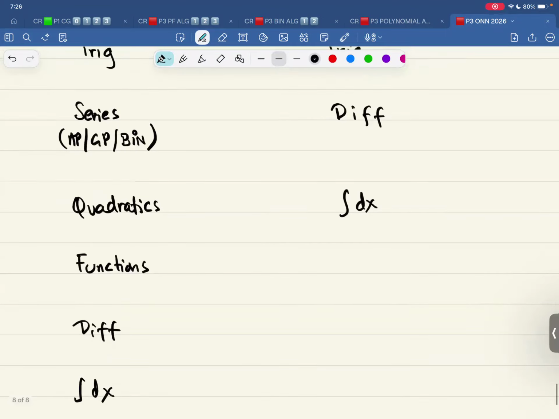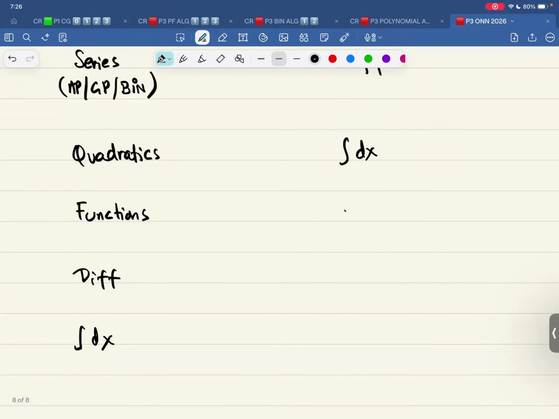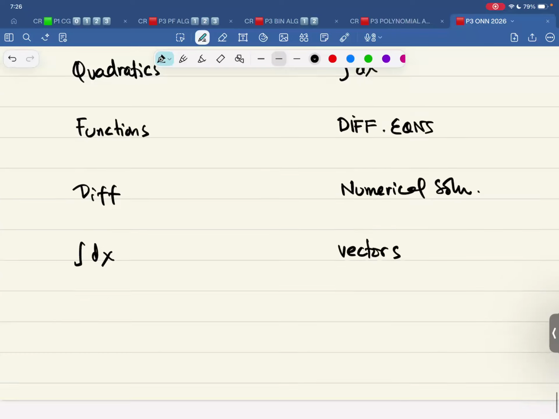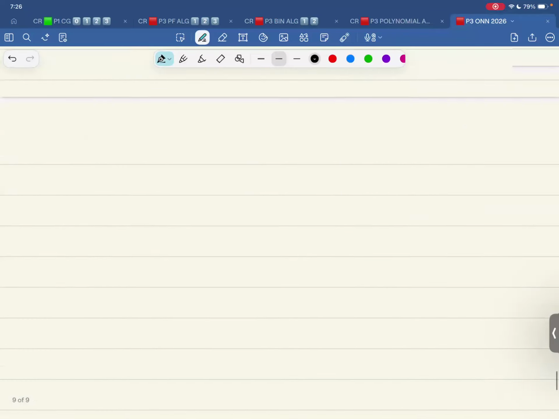And the sixth one is differential equations. Then there is numerical solution of equations. Then there is vectors, and then there is complex numbers.